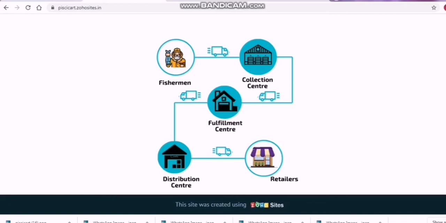So basically in the distribution center, we are going to batch and check the quality of the product. A quality team will be there. They will check what the quality is, and they'll batch them in crates according to the orders placed by the retailers. Once the check is done, we'll load it to the Tata Ace, which has a capacity to load 2 tons, so we can do 2 tons per trip. From there we are going to distribute it to the retailers. This is how Pesicart is going to work.